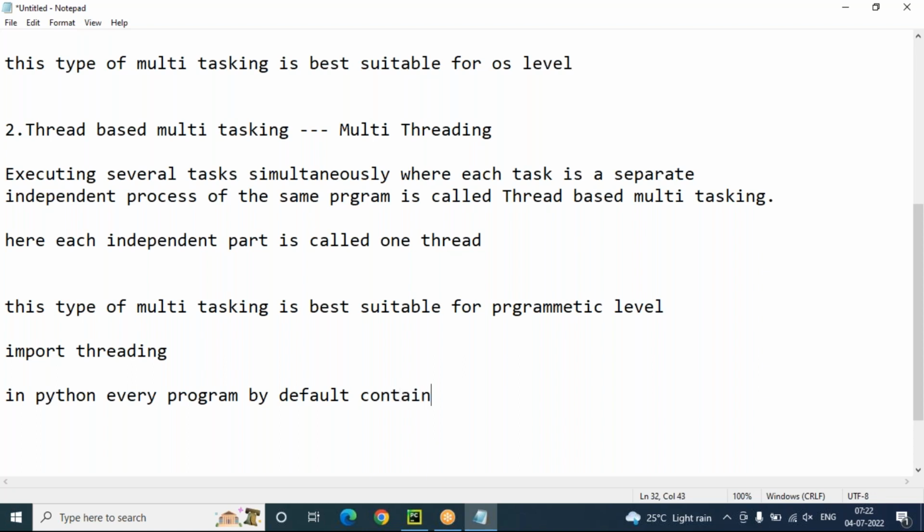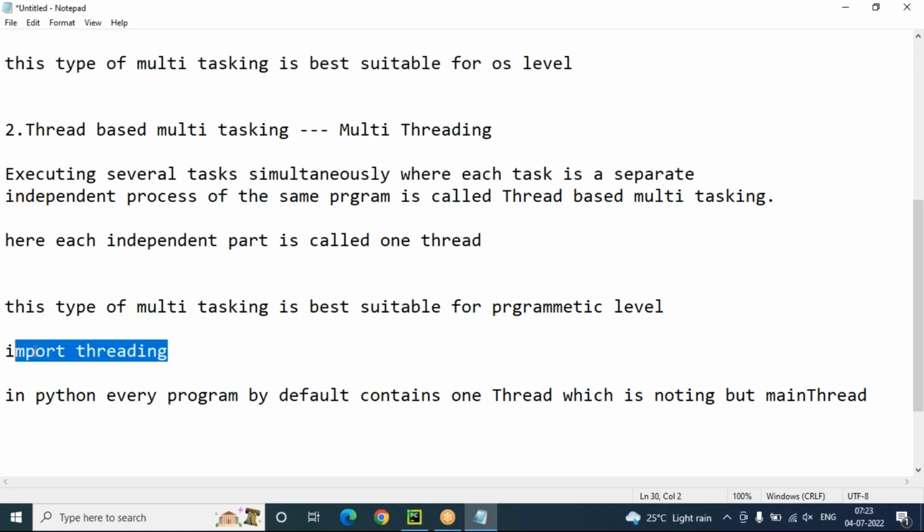In Python, every program by default contains one thread, which is nothing but the main thread. That is the case. So let's check whether every program is having one thread by default, the main thread, or not.